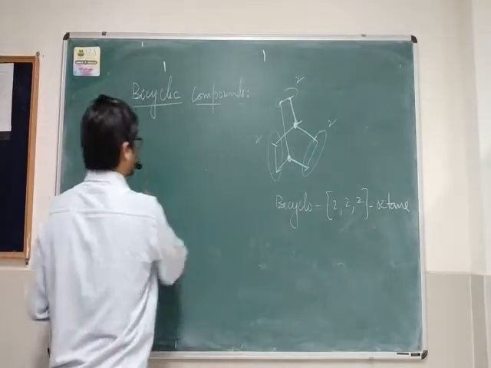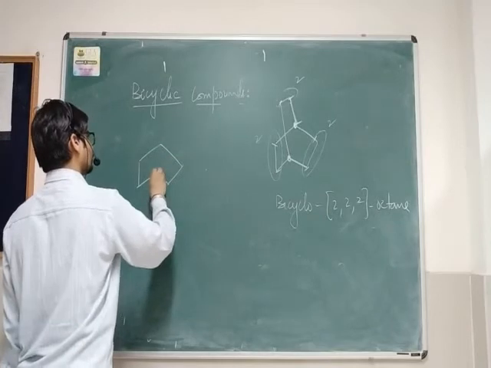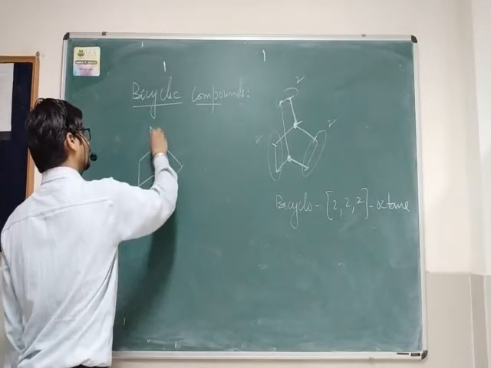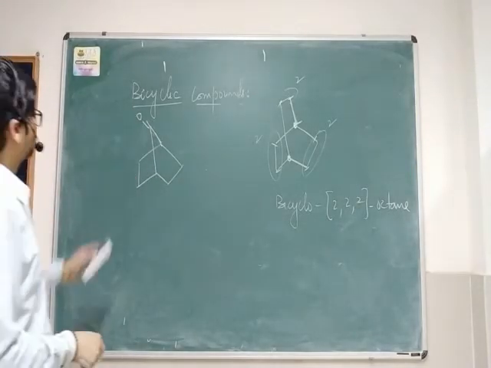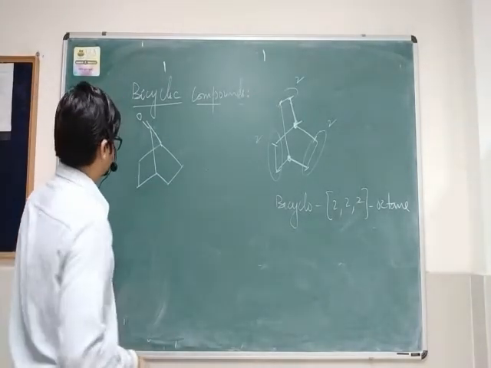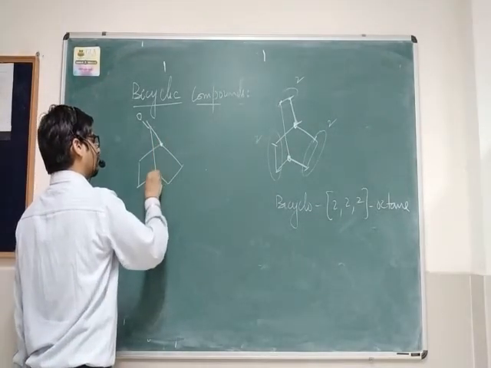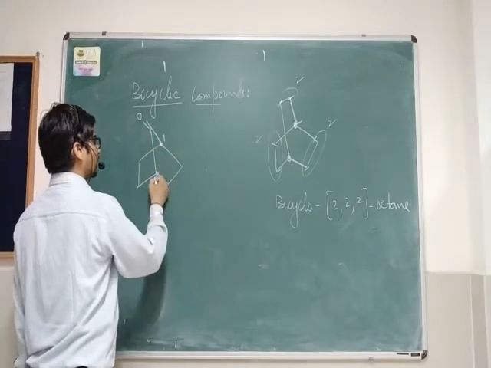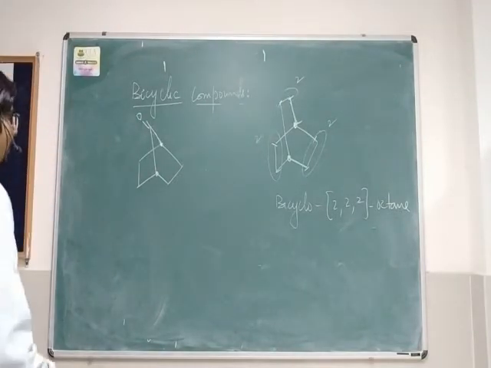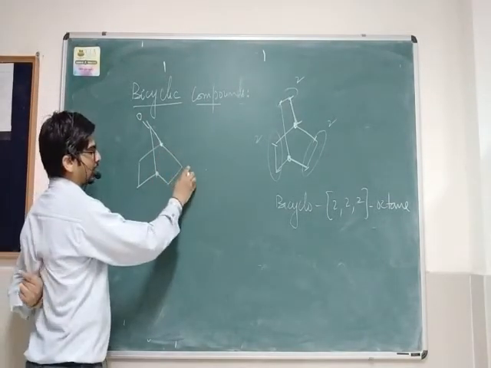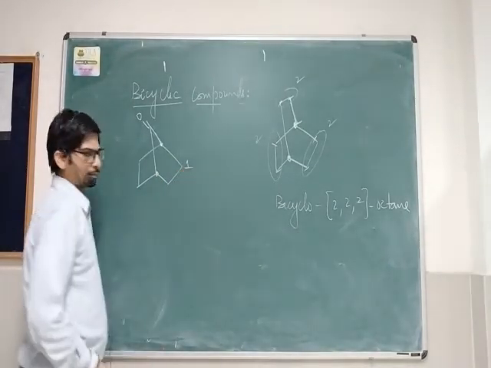Now let us take another example where we have some substituent. Yes, now you can take this example. So the bridge is formed between this and this position. So how will you number this? The numbering will start from one end of the bridge.